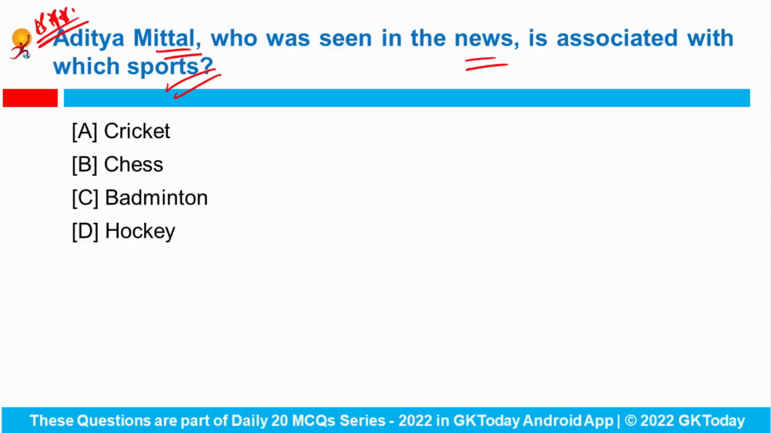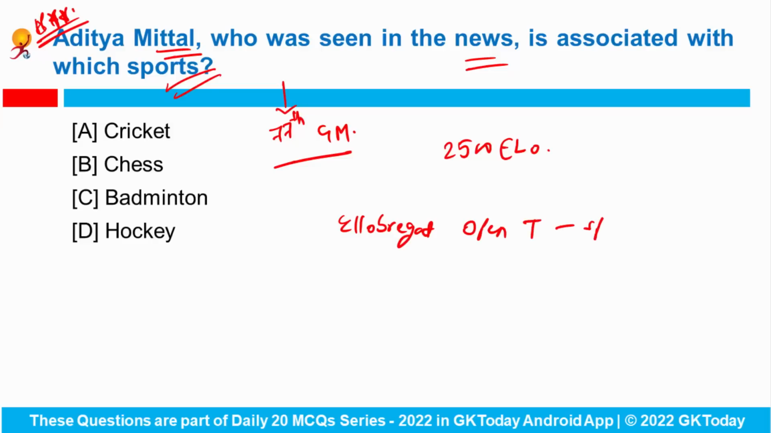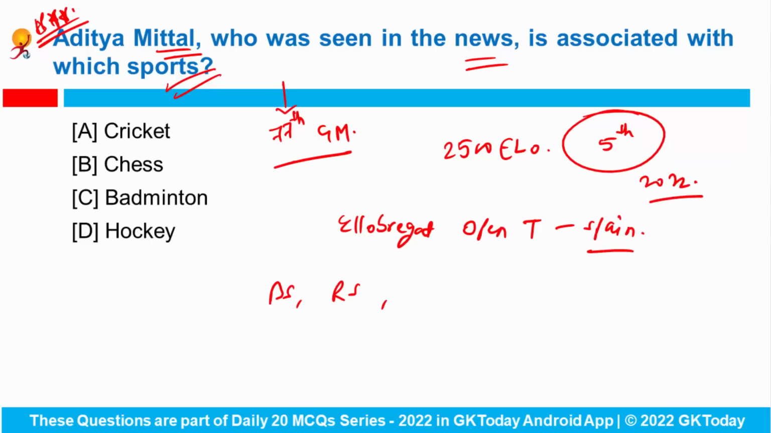So Aditya Mittal has recently become India's 77th Chess Grandmaster, and recently he has crossed the 2500 ELO points mark during the 6th round of the ongoing ELO Brigade Open Tournament that was held in Spain. Okay, and also he is the 5th Indian to achieve the GM title in 2022 after Bharat Subramaniam, Rahul Srivastav, V Pranav and Pranav Anand, right?